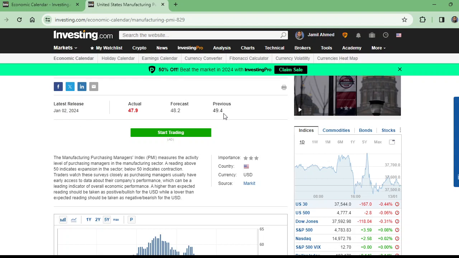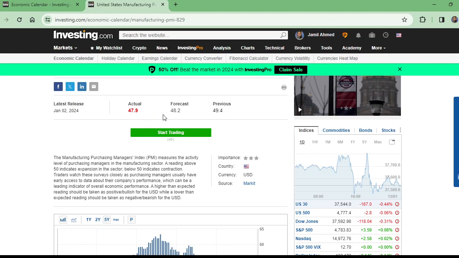Previous it was 49.4, that was also below 50, so that was also not good, that was also negative. And forecast, it was forecasted 48.2, and it turned out to be actual 47.9. So the new year USD starts with negativity, with negative data.